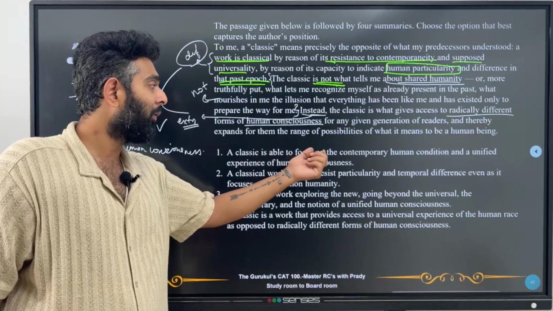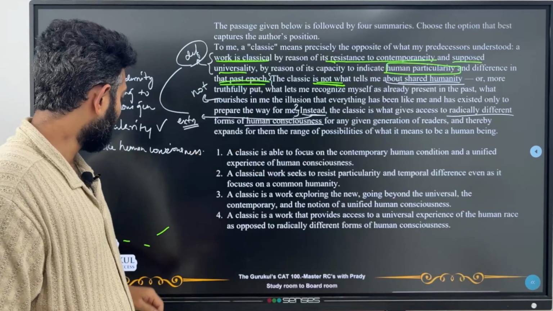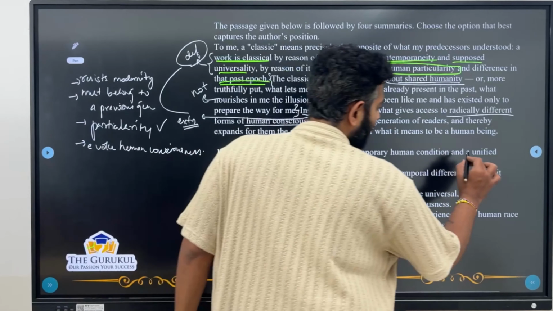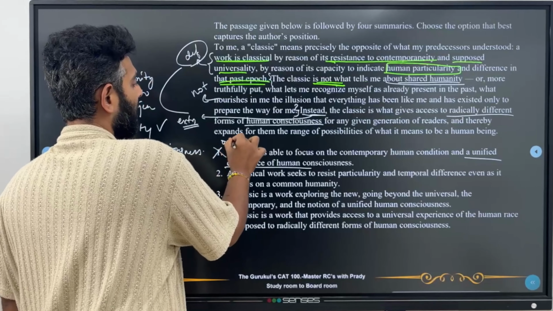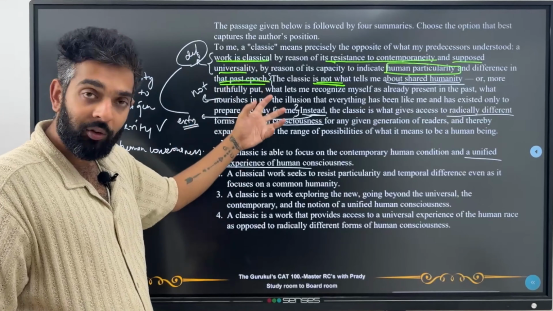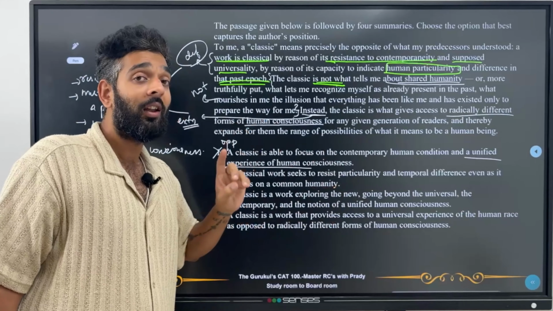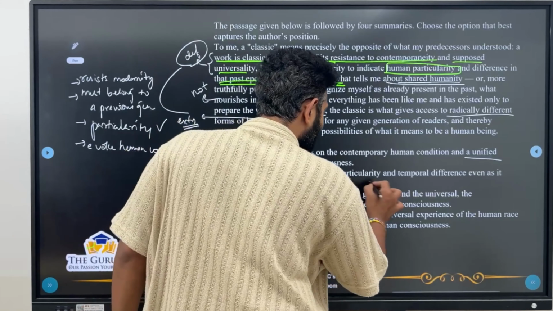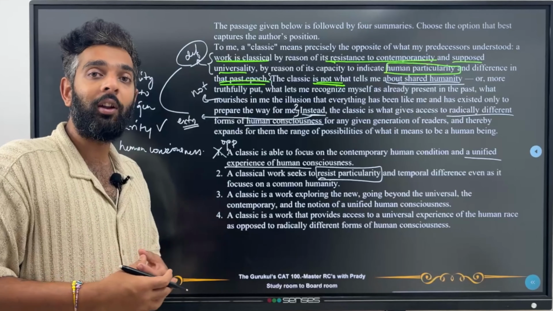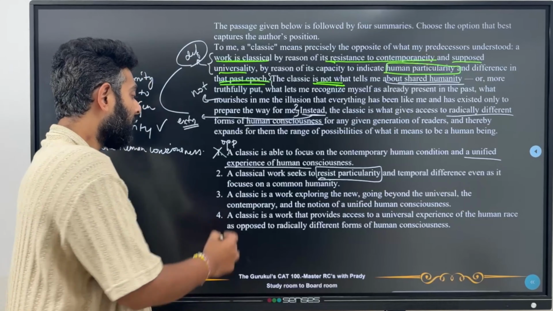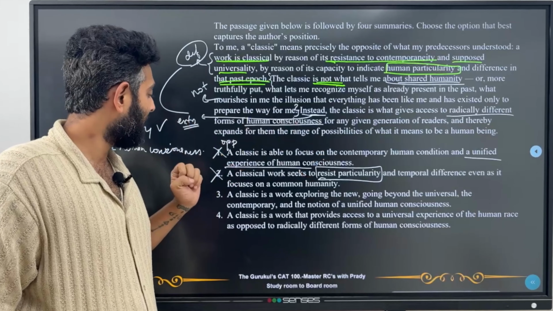The first statement: a classic is able to focus on the contemporary human condition and a unified experience of human consciousness. Clearly, the author does not want a unified experience of human consciousness, right? So this is an opposite choice as compared to what we actually need. So I'm going to remove this. B: a classic work seeks to resist particularity. Again, guys, we need particularity, but if it's resisting particularity, then it's just giving in to everything, right? It's giving in to something that is unified or universal. So obviously it should not be B. We don't need to go further at all. This is the opposite, we can just mark it out.